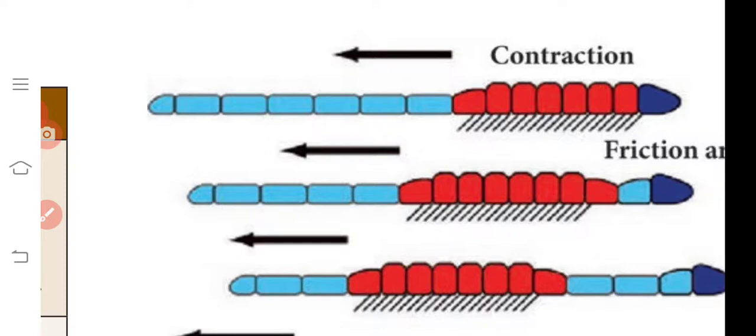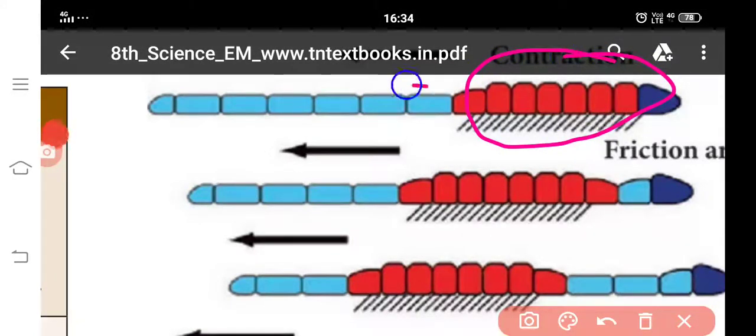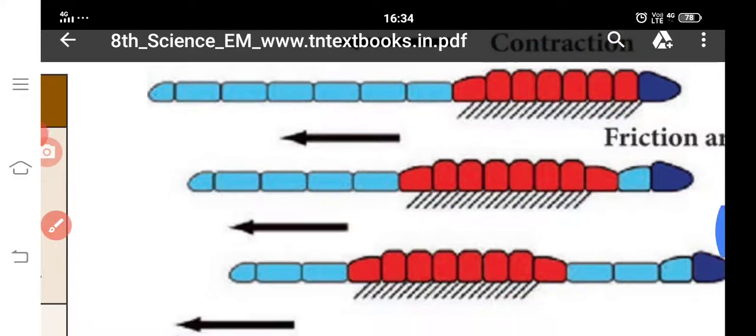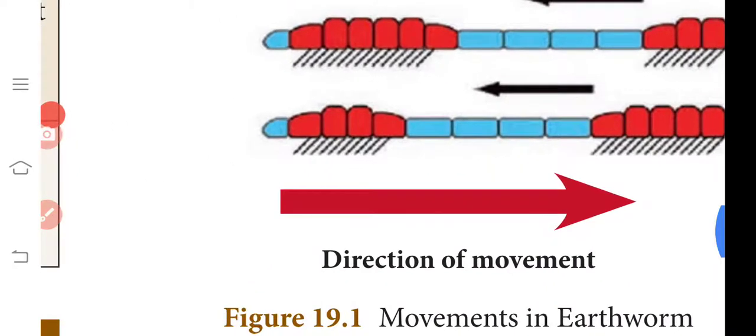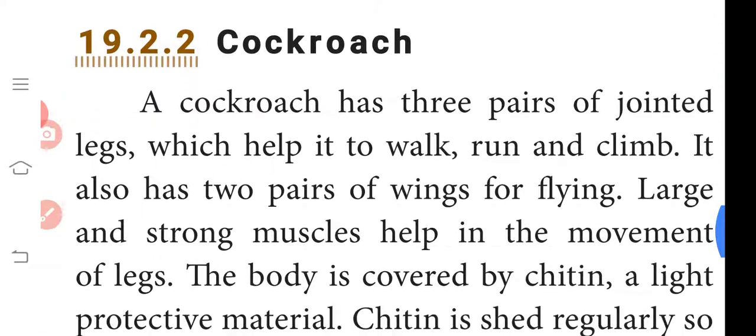The first part undergoes contraction, while the remaining portion is fixed to the soil. It moves some distance, then the fixed part is released. In this way the movement is followed in the earthworm. So you understand how it moves from one place to another place. That is the movement. Next one is the cockroach.